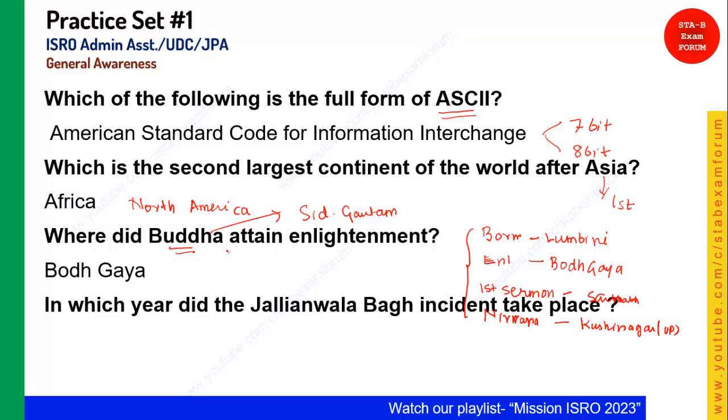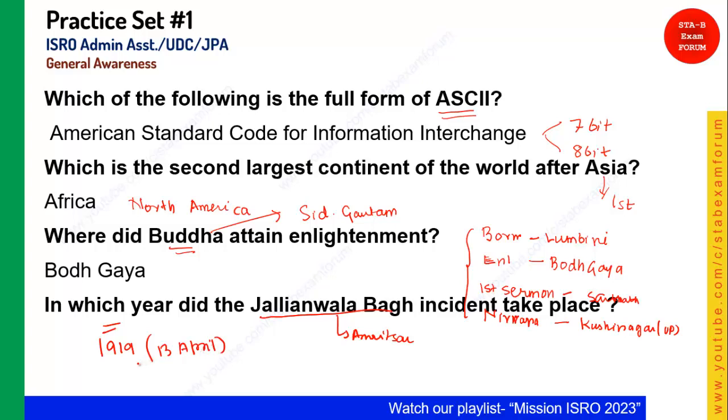In which year did the Jallianwala Bagh incident take place? Again, if you see this word Jallianwala Bagh, there are certain things you should note down. The first one is that it is in Amritsar, in Punjab. It happened in 1919, more precisely 13th April. Why is this date important?